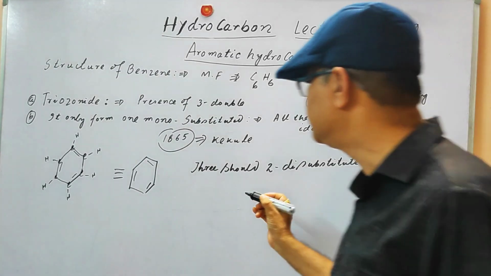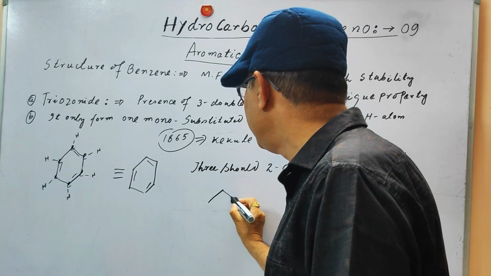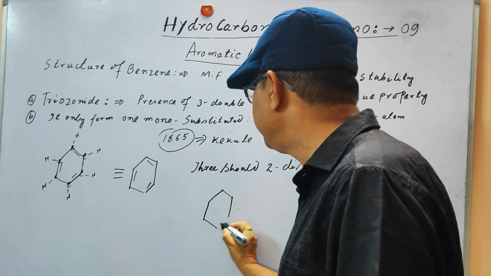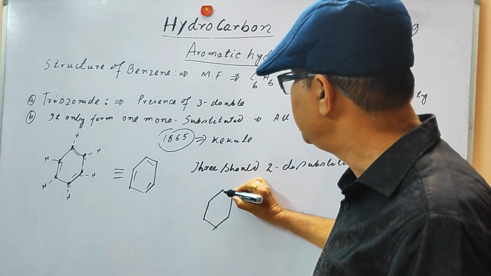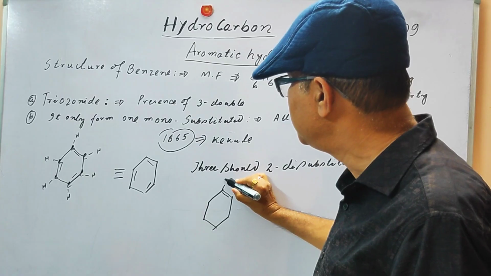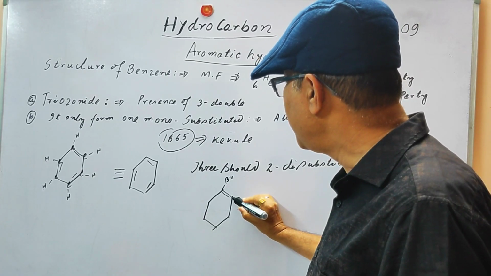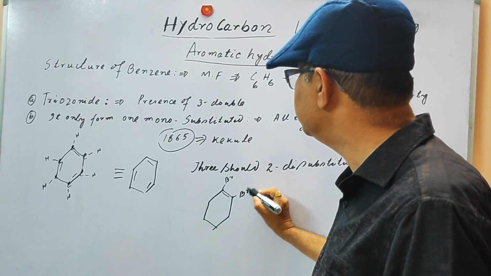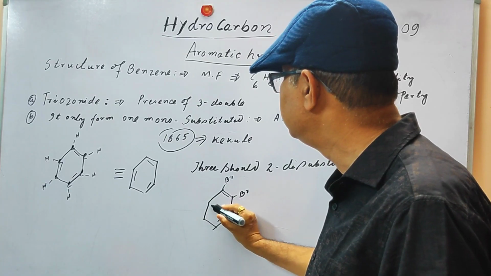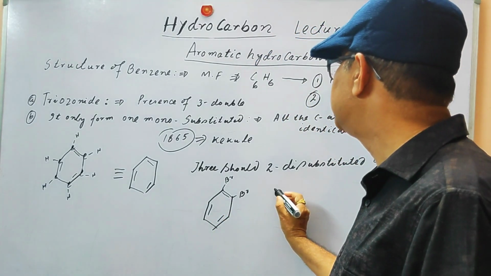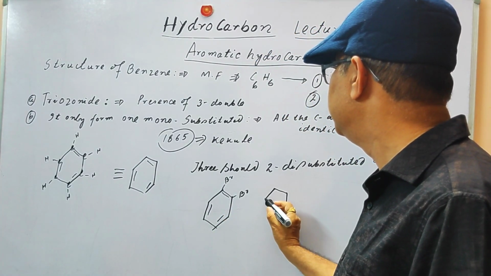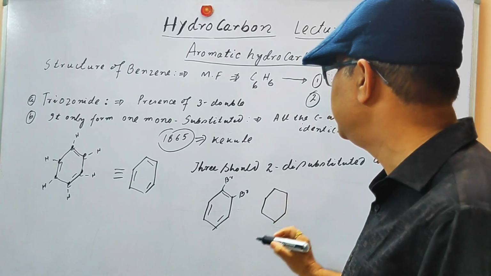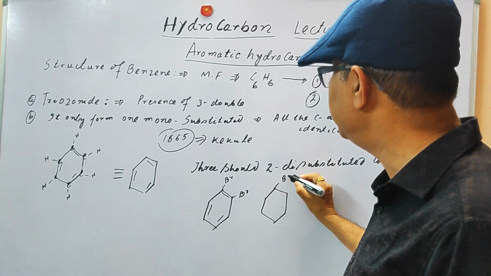What are those compounds? Let us see. We are not talking about the mono, but the disubstituted. Suppose this is bromine, 1,2-dibromobenzene, suppose. Or another isomer is possible as per the Kekulé structure.